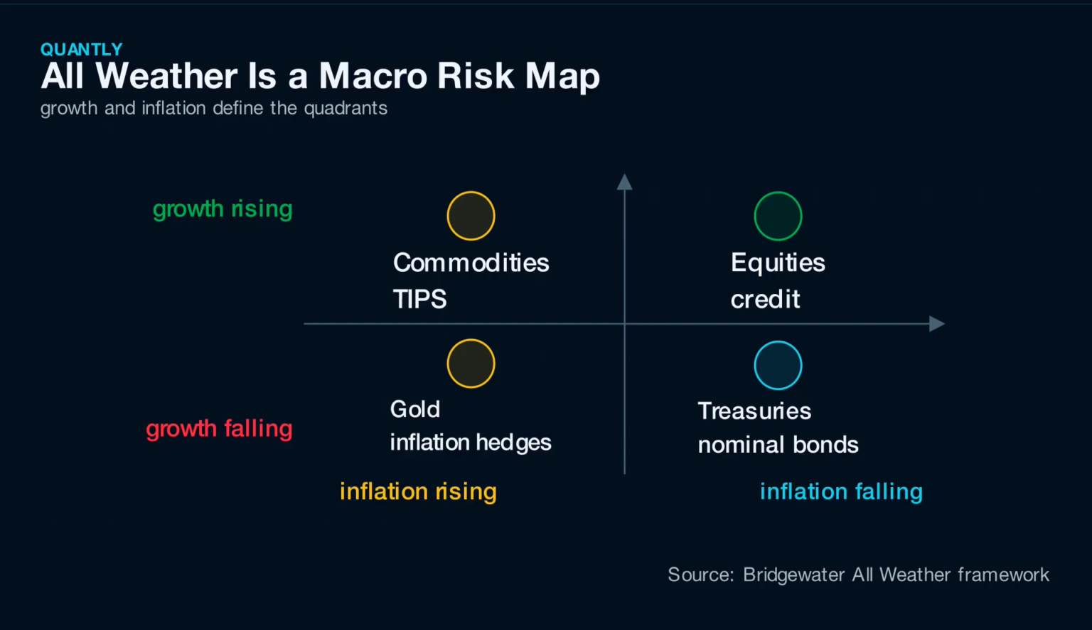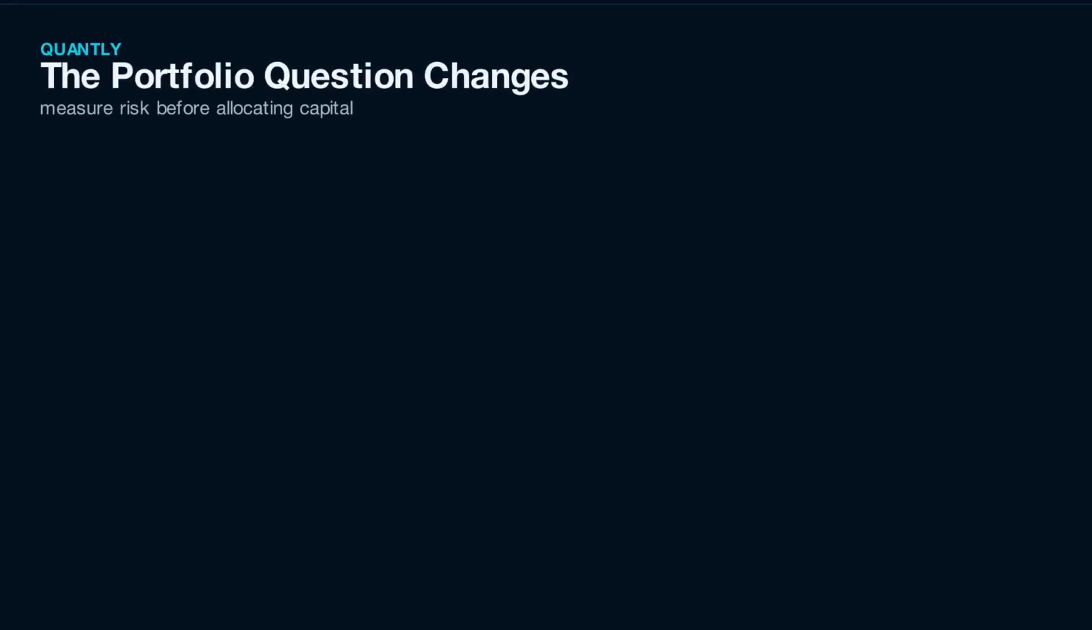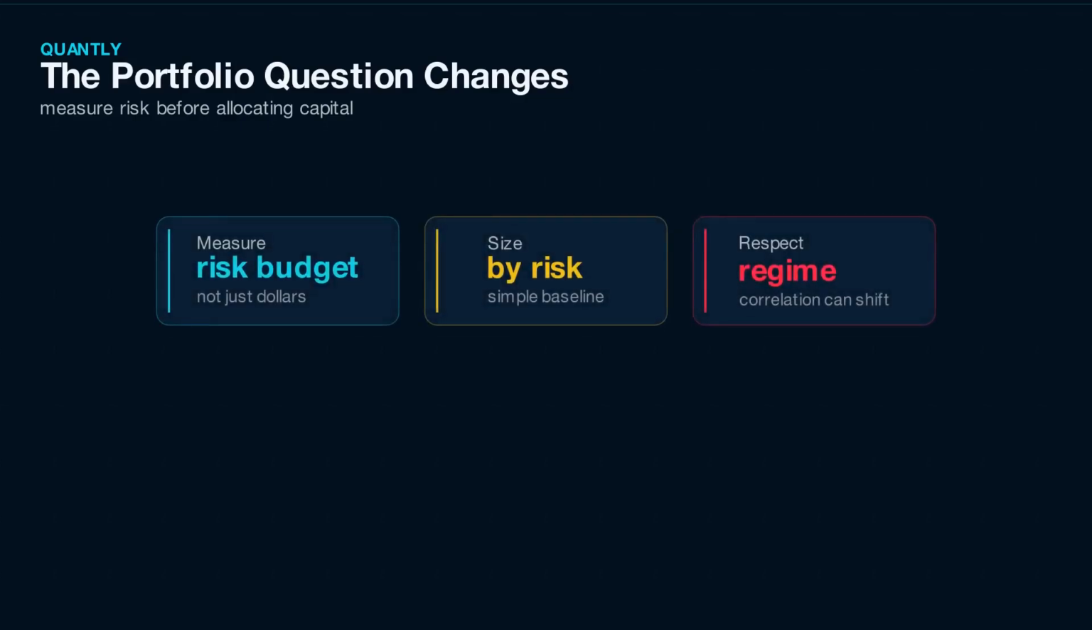The caveat is sample dependence. Risk parity indices looked strong in some bond-friendly periods, but those results were helped by the macro backdrop. The framework is useful, but the regime still matters. Risk parity answers the question raised by 60-40. If a portfolio is not truly balanced by risk, what would balance actually mean? The answer is equal risk contribution. Measure the risk budget first, then allocate capital.